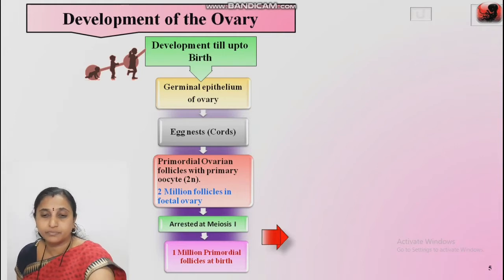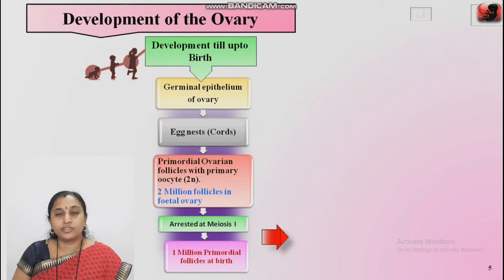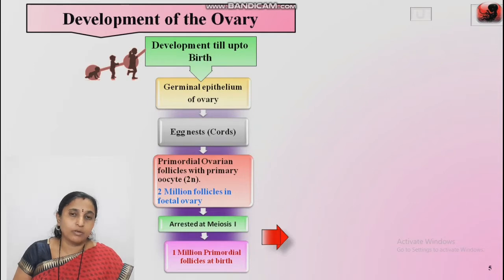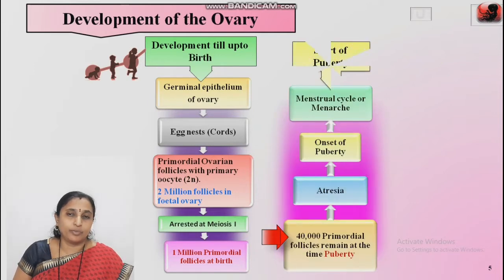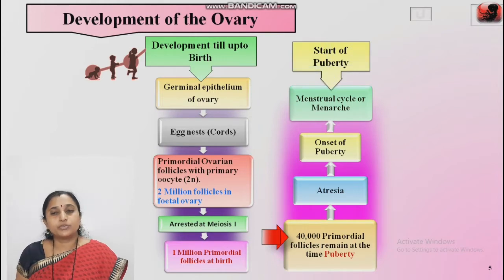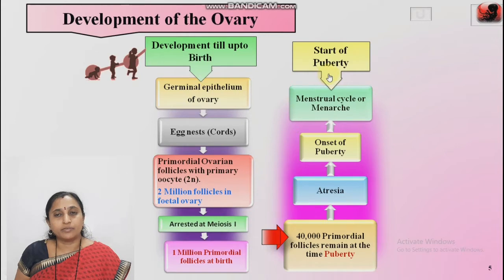Dear students, in the previous lecture we studied the development of the ovary up to birth. Now we come to the next life stage, the start of puberty. The menstrual cycle occurs during puberty.